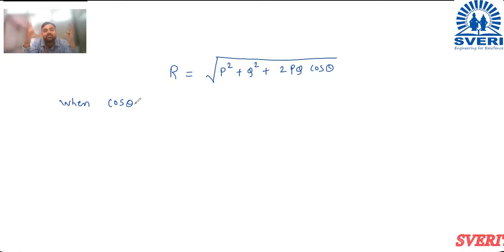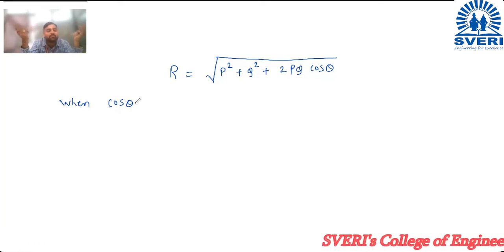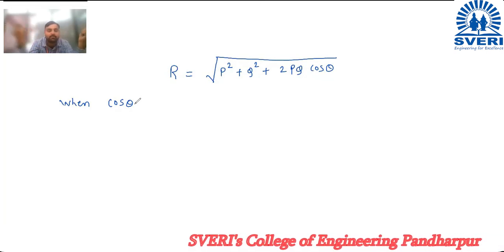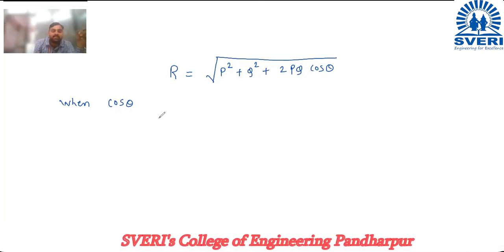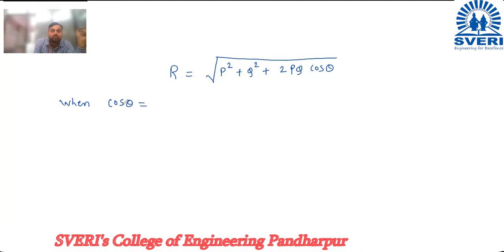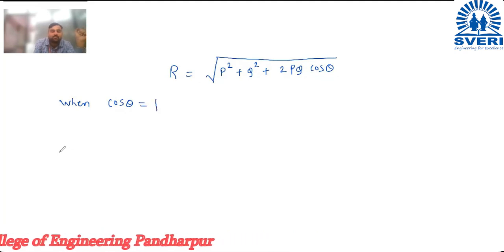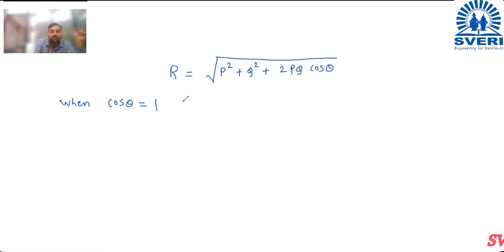Now if I want the maximum value of R, what should the value of cos theta be? It should be maximum. At that time I will get the maximum value of the resultant. Okay, so what is the maximum value of cos theta? Maximum value of cos theta is 1. Okay, cos theta is equal to 1.